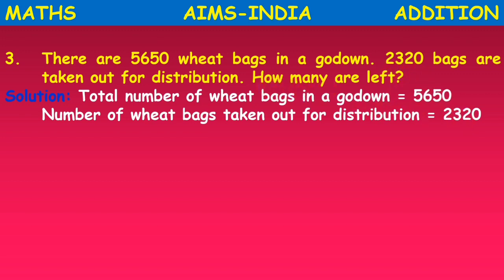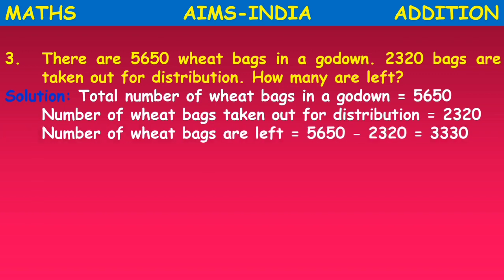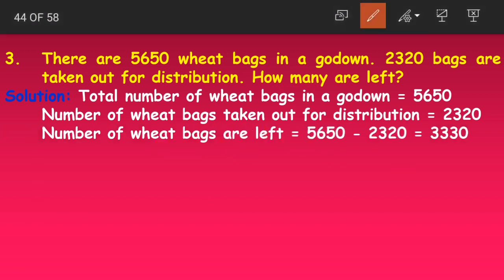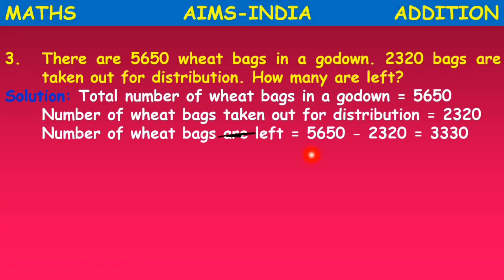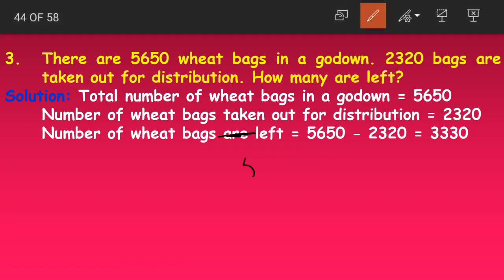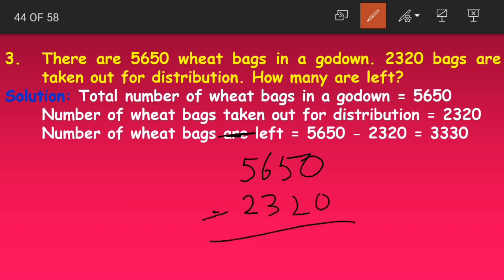Now the next part of the question is how many are left. How do we write this question in the form of a sentence? Number of wheat bags left. Are left is not necessary. Number of wheat bags left is equal to, how will we find out? Subtract 5,650 and 2,320. How will we subtract?